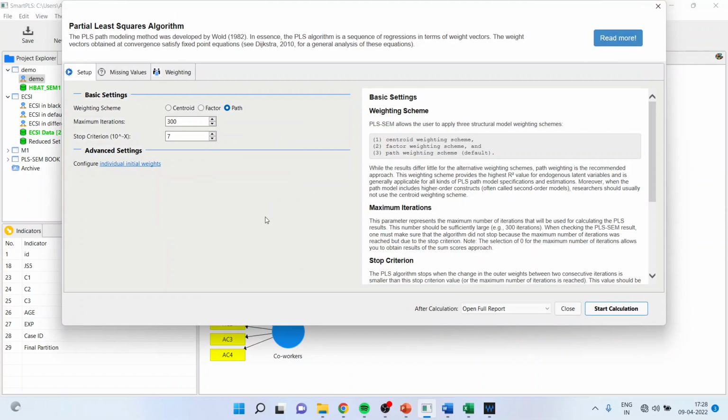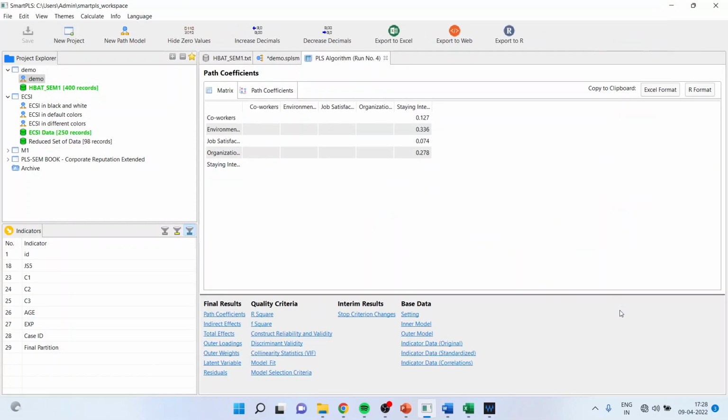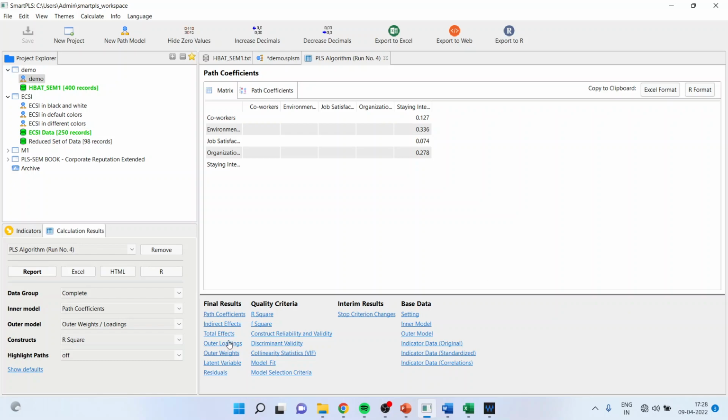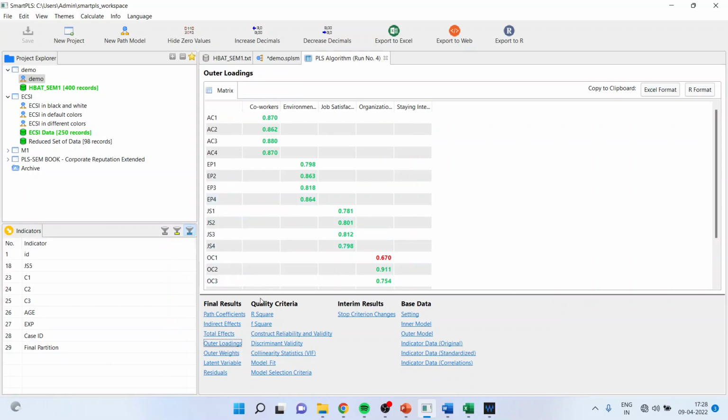So when I click on it, I will get three weighting schemes: centroid, factor, and path. Most of the time we rely on the path scheme because our objective function is to maximize R square. That is, R square is the overall explanatory power of the model which we want to maximize, and therefore we will run it. Start calculation. First we will go to outer loading. Remember one more thing, outer loading is used when your constructs are reflective. Outer weight is used when your constructs are formative. What is a reflective and what is a formative construct, we will see in our subsequent sessions.